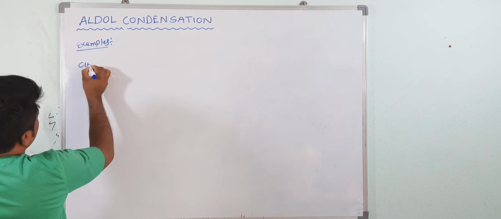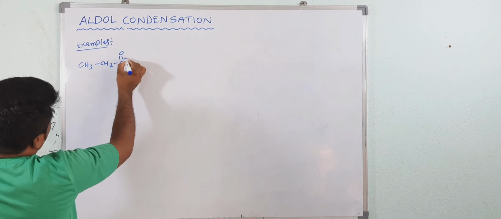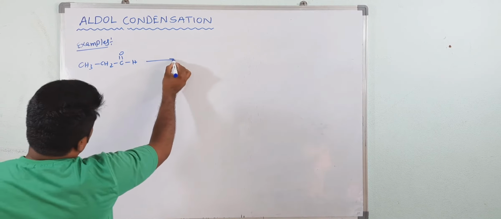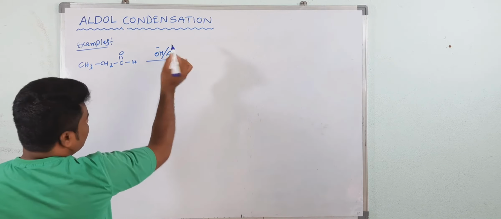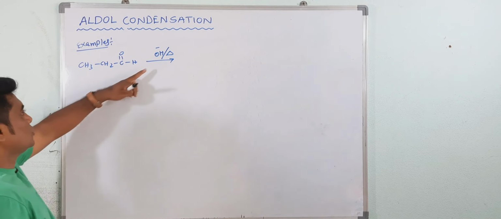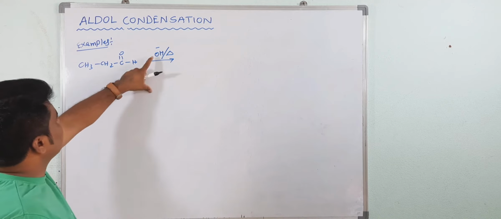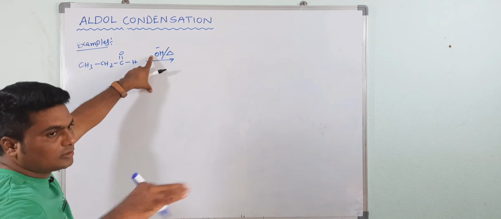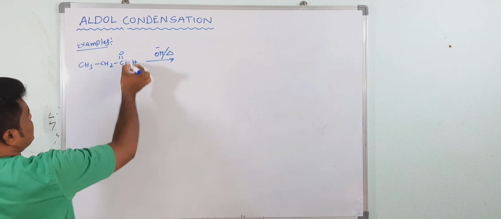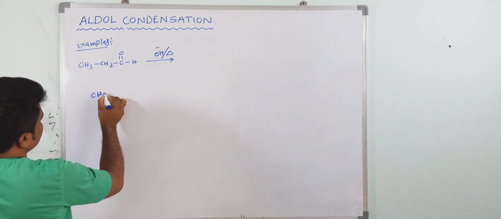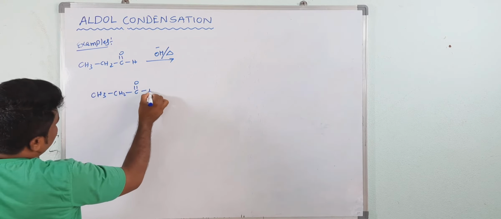For example, see CH3, CH2, C double bond H. So when you heat, I am heating also, it means dehydration also. So whenever you see an aldehyde having alpha hydrogen and alkaline condition, it means what? Aldol condensation. Take 2 moles. You have to consider 2 moles. See CH3, CH2. So which reaction? In the first step what happened?